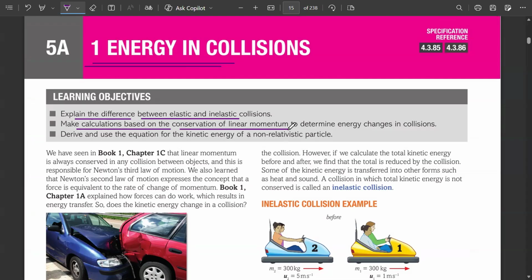Make calculations based on conservation of linear momentum. Determine the energy changes in collisions. Derive and use the equation for kinetic energy and non-relativistic particle. और आपने ऑलरेडी लीनियर मोमेंटम के अंदर देखा है दैट मोमेंटम इज ऑलवेज कंजर्व्ड एज लॉन्ग एज कोई भी एक्सटर्नल फोर्स मौजूद नहीं है सिस्टम में.